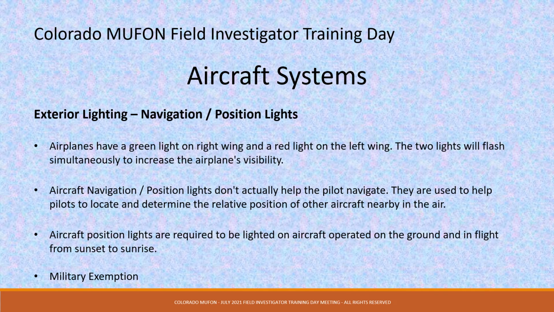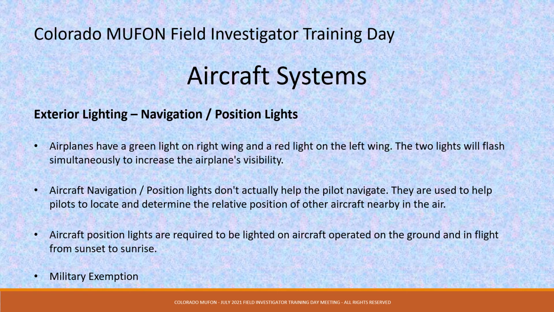Exterior lighting, navigation, and position lights for aircraft. Airplanes have a green light on the right wing and a red light on the left wing. The 2 lights will flash simultaneously to increase the airplane's visibility. Aircraft navigation/position lights don't actually help the pilot navigate. They are used to help pilots locate and determine the relative position of other aircraft nearby in the air.